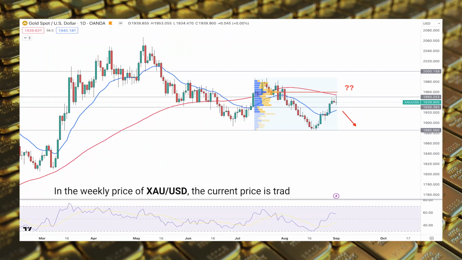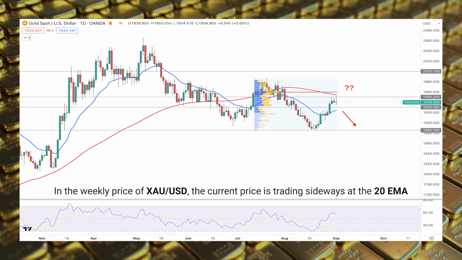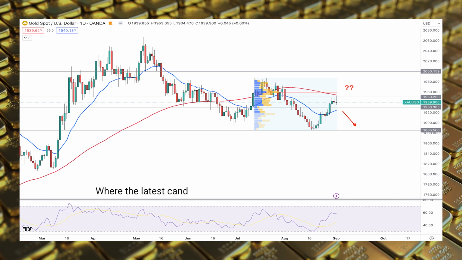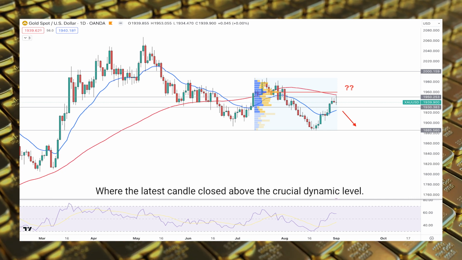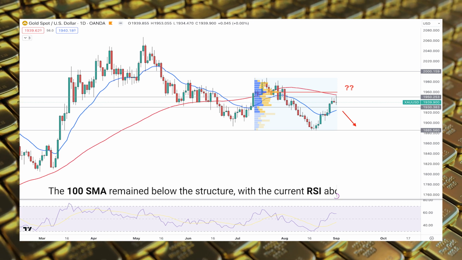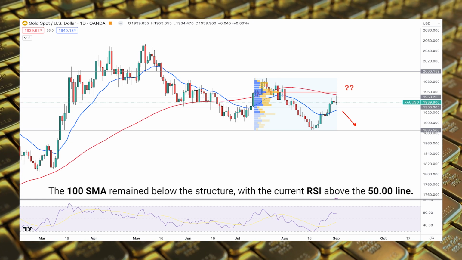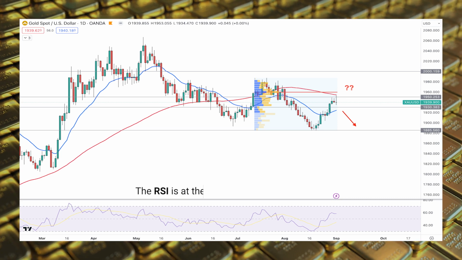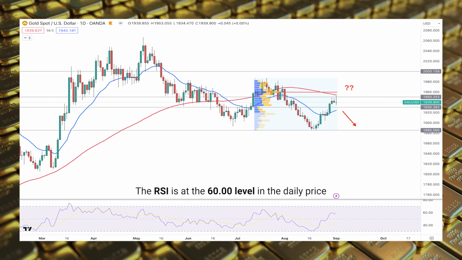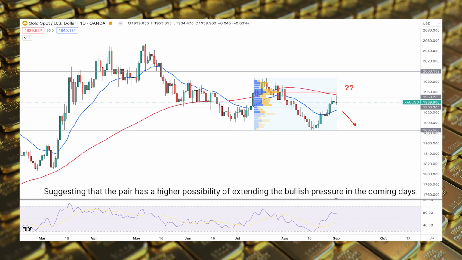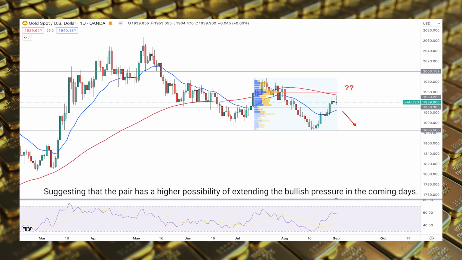The weekly price of gold USD, the current price is trading sideways at the 20 EMA, where the latest candle closed above the crucial dynamic level. The 100 SMA remained below the structure, with the current RSI above the 50 line. The RSI is at the 60 level in the daily price, suggesting that the pair has a higher possibility of extending the bullish pressure in the coming days.